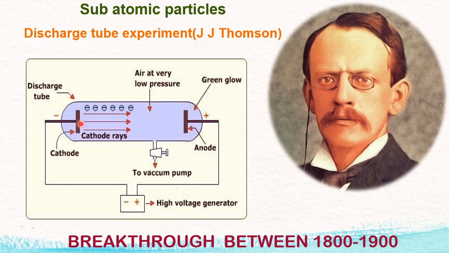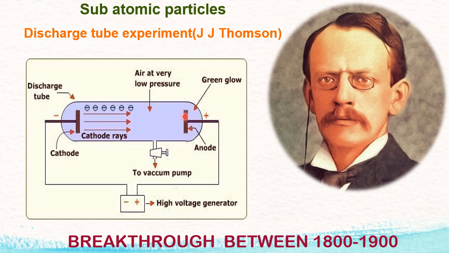How did he tell that they were moving from the cathode to the anode? Here, on this side, he placed inside the discharge tube a chemical which is fluorescent in nature. A fluorescent chemical is one which glows when rays strike on the screen. So this was coated with an important chemical which has the property of fluorescence. Best example is zinc sulfide. So by coating this with zinc sulfide, he made this a screen, and here he made some small holes. These are called perforations. So this is called a perforated anode.